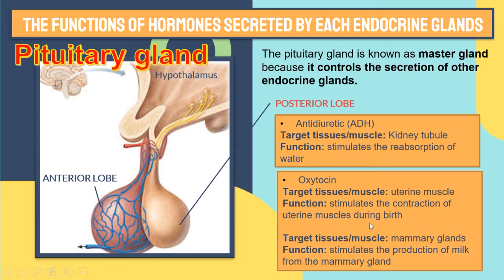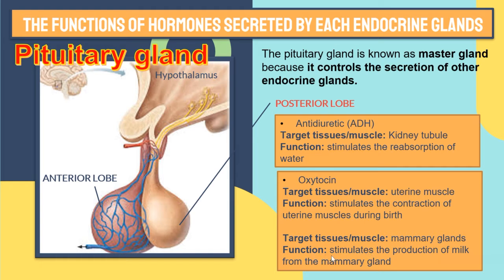Oxytocin is also released to another target tissue, the mammary glands, which are located in the breast. What is the function of oxytocin in the mammary gland?